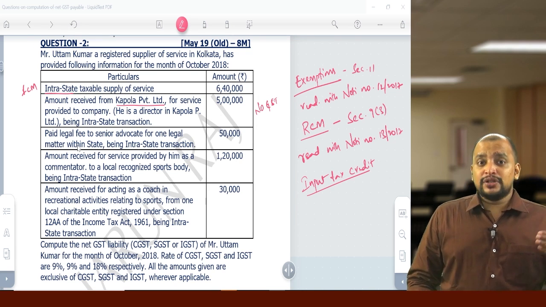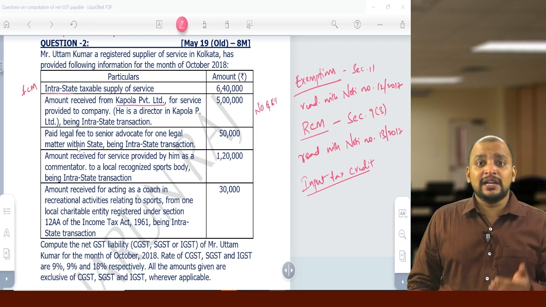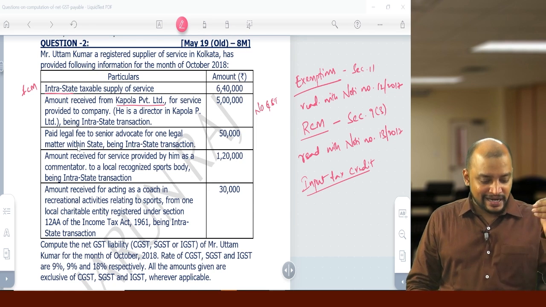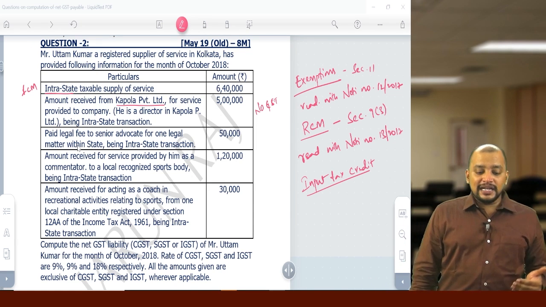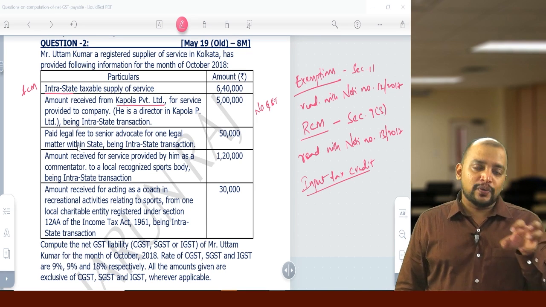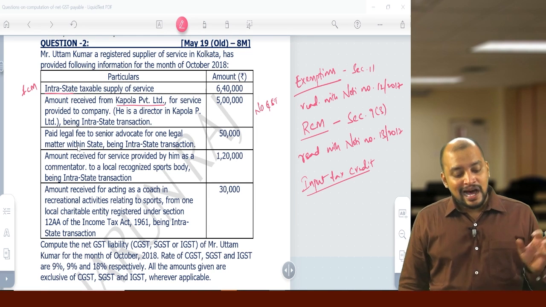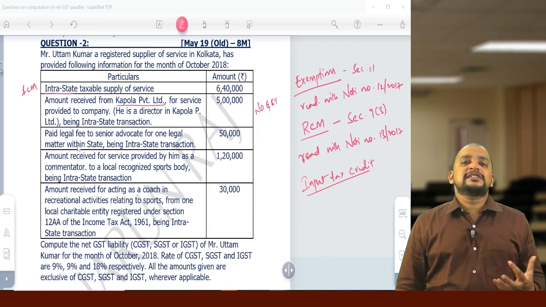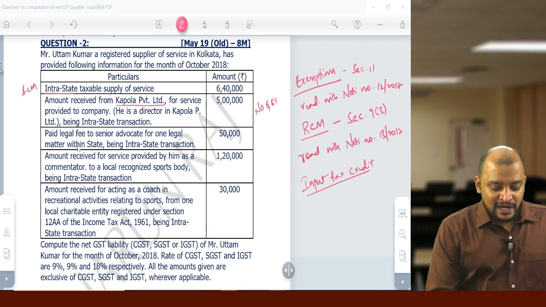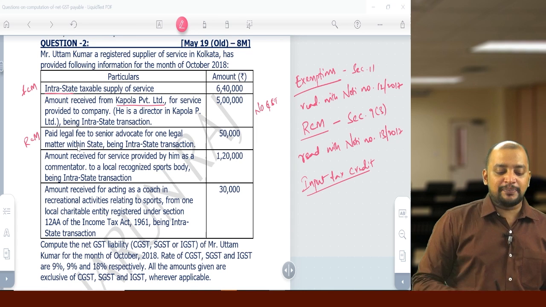Second point, this is outward supply again, but it will be covered under RCM. So liability is not on Uttam Kumar, it is on the Capola Private Limited. That is second. And third, paid legal fee to senior advocate. Paid legal fee means this is inward supply, not outward supply. So on this inward supply, GST is payable under RCM, because advocate services to a business entity are covered under RCM. So for senior advocate for one legal transaction, that will be covered under RCM and GST payable by Uttam Kumar.